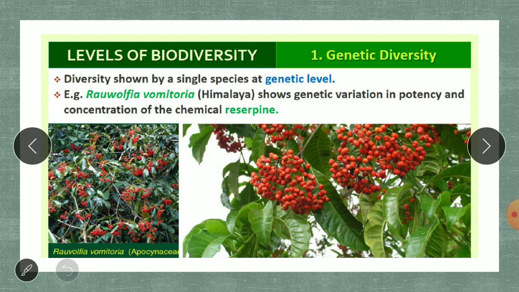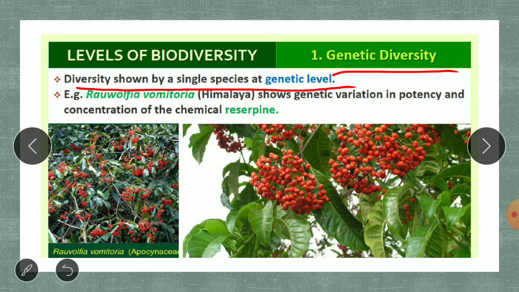Coming to the first one, that is the genetic diversity. When we are talking about genetic diversity, we are talking about the genetic level, that is, diversity shown by a single species at the genetic level. First of all, take one simplest example. Human beings.